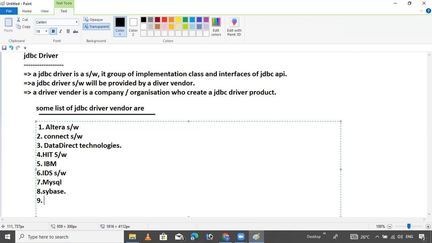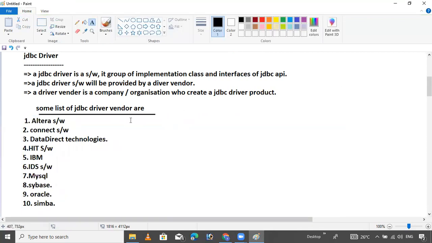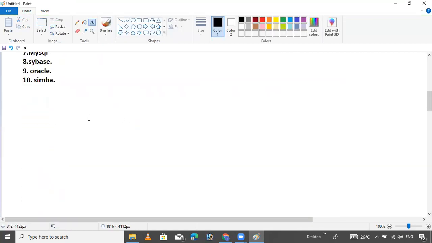Ninth one is Oracle. Number tenth is Simba. Okay. These ten companies I have in mind. That's what I told you.